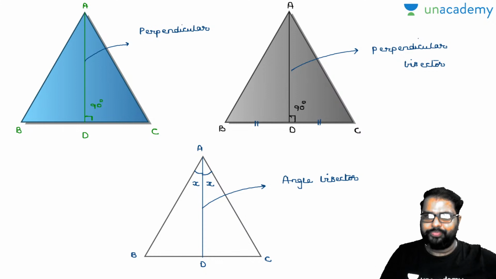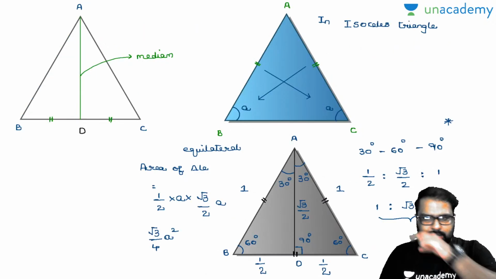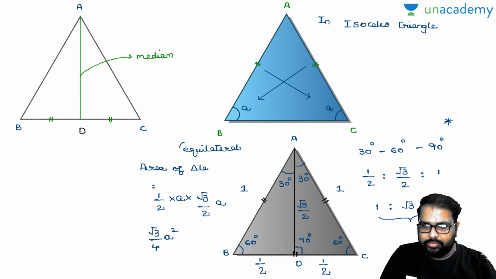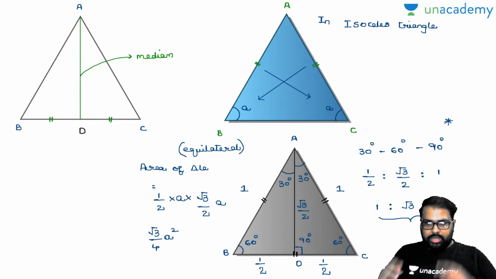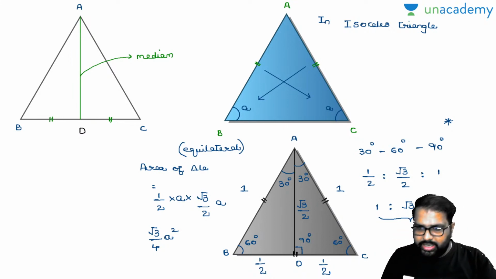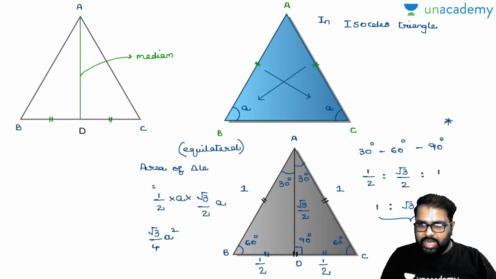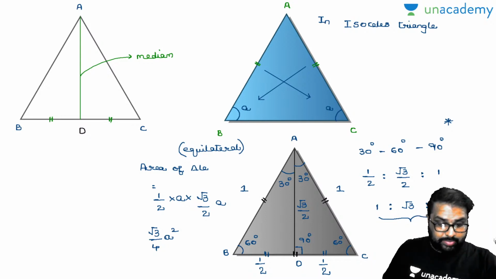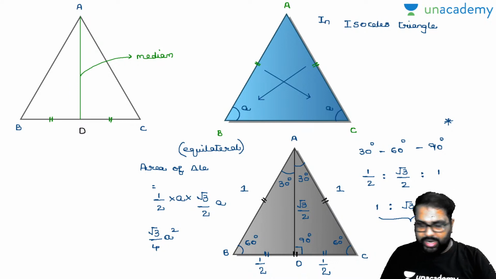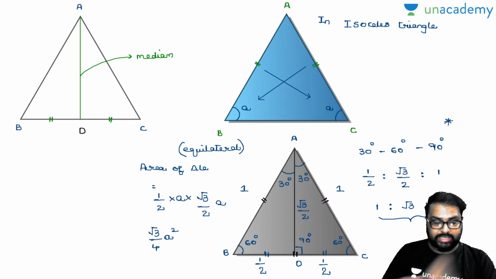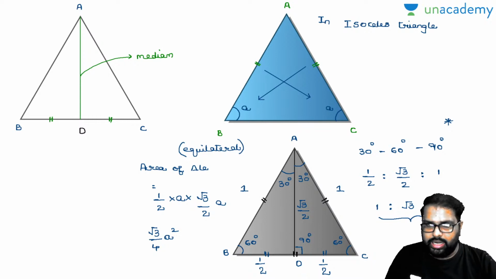Let's come to the last property. Now closely observe, in an equilateral triangle, AD. This AD line segment is dividing the base into two equal halves. This is called the median. This AD is dividing the angle at A into two equal halves. This is the angle bisector. This AD is making 90 degrees, perpendicular, and also dividing the base into two equal halves. Perpendicular bisector.